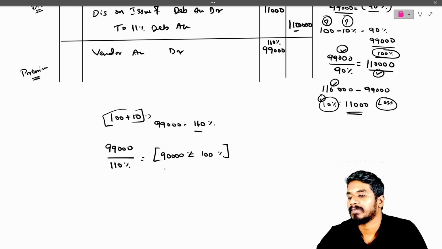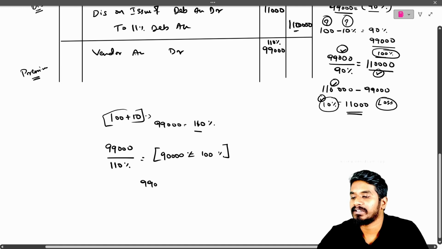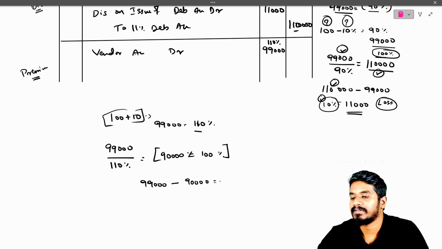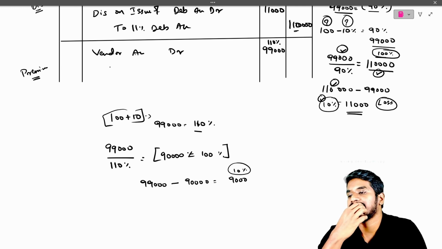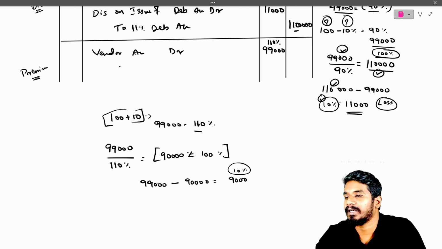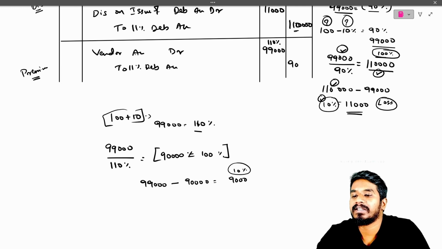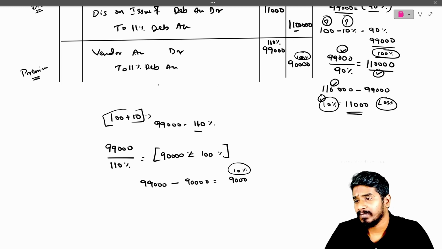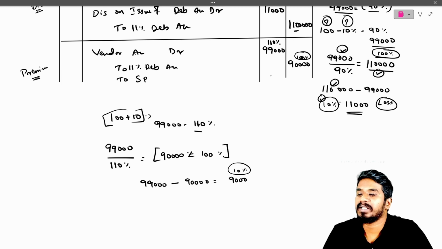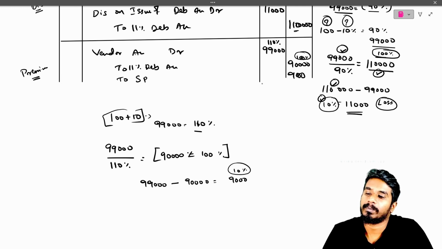Then what is the premium? The premium is 99,000, whatever we have to pay to the vendor, minus 100%, and you will get 10% premium. Premium is a liability for us. The 11% debenture account will get credited for 90,000. That is your 100%. Now to securities premium, the remaining 9,000 will go. That's it.